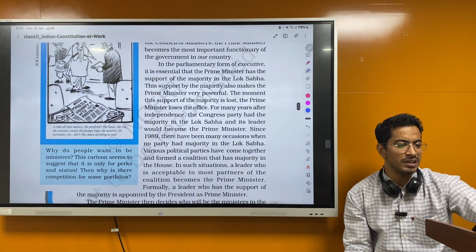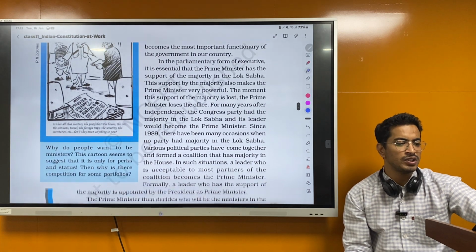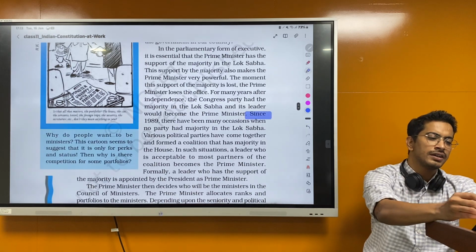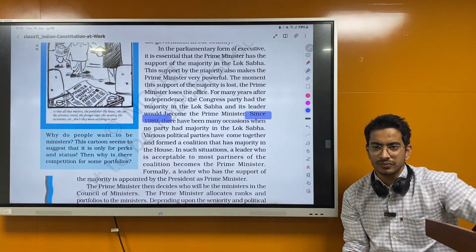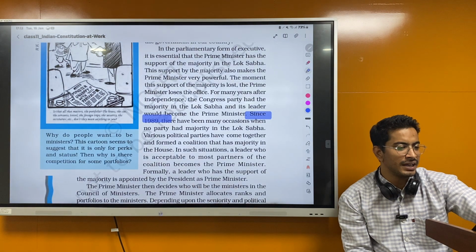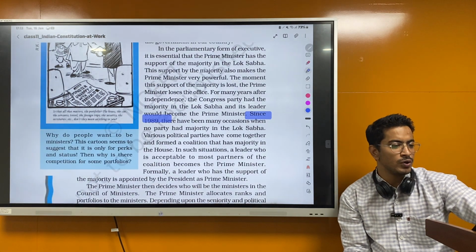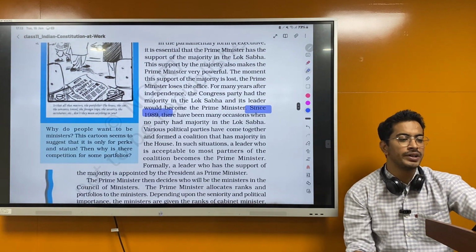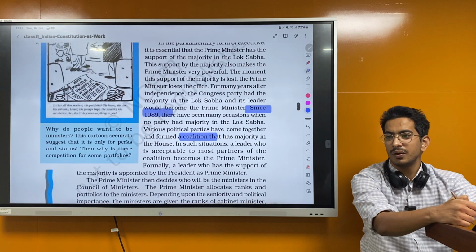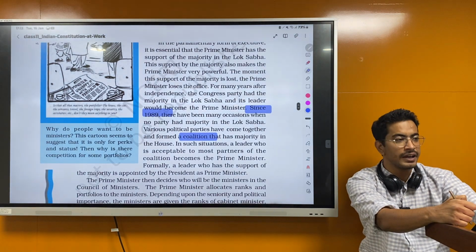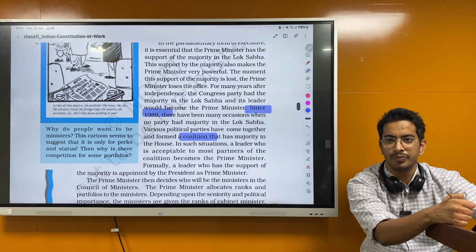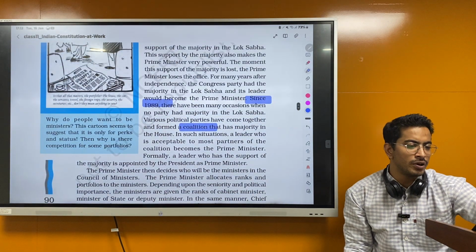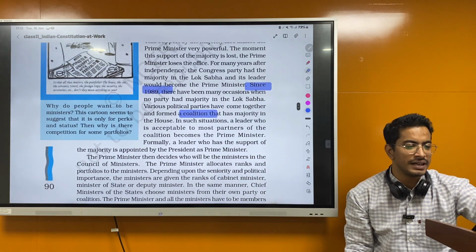For many years after independence, Congress party had the majority in the Lok Sabha and its leader would become the Prime Minister. So we have seen there was a coalition era also. Since 1989, there have been many occasions when no party had majority in the Lok Sabha. Various political parties have come together and formed a coalition. From 1989, we have seen coalition. But from 2014, we have seen again single party domination in the form of BJP. Okay, various political parties have come together and formed a coalition that has majority in the House.